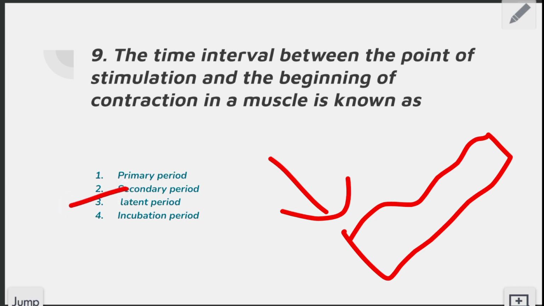What is latent period? The time when your muscle feels a stimulation and starts contraction, so this time period is also called latent period. The right answer of this question is latent period.